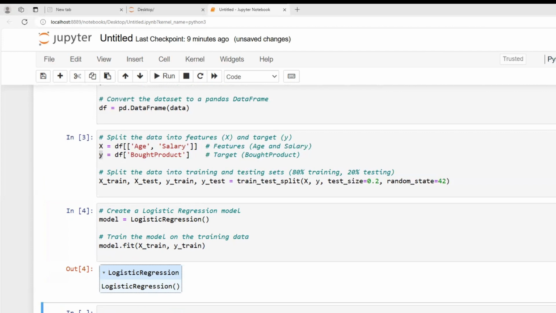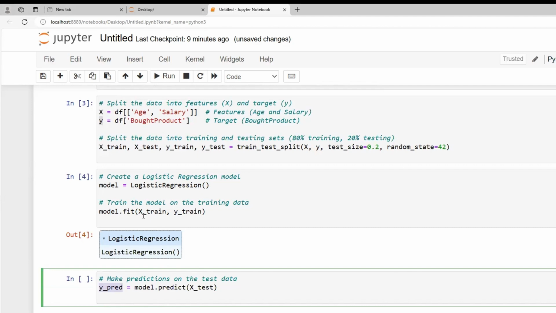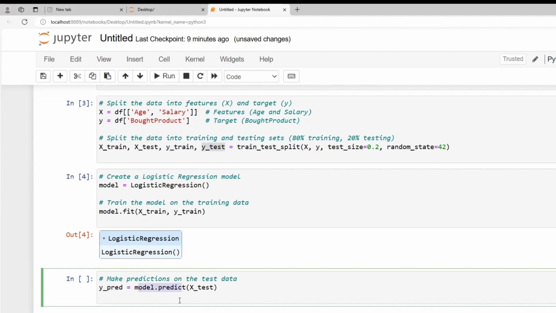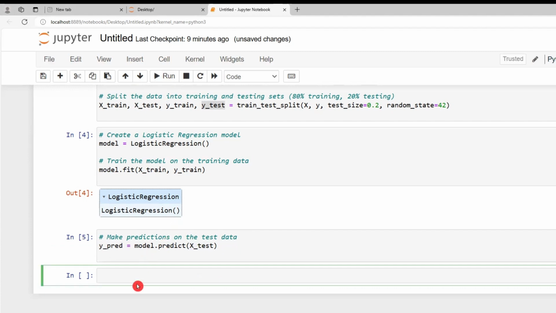Now, making a prediction. The next step is how we can make the prediction over here. We have the y train and y test, and here we are predicting y. In order to write that, we need to write a statement like this: model.predict, and we need to put the test data over here, X_test. If I run this, I think it is successfully executed now.